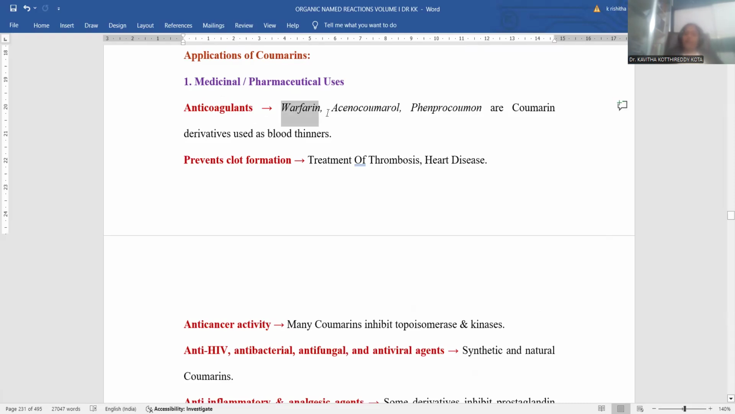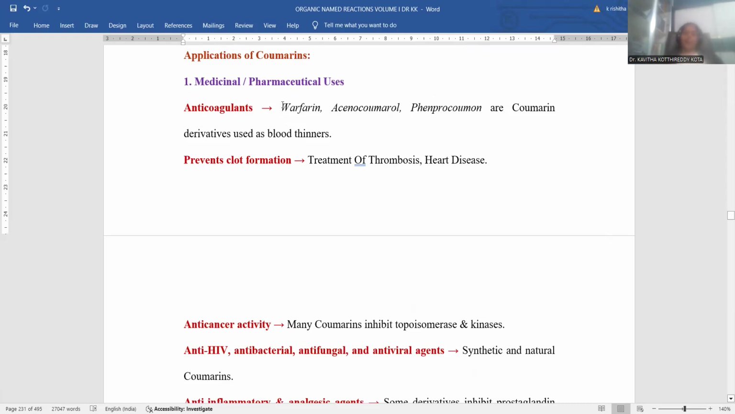So here warfarin is the example. Warfarin is made up of what? Coumarin nucleus only, coumarin skeleton only. And another is acenocoumarol. Acenocoumarol also has that anticoagulating property. Coagulation is nothing but clotting of blood. If you administer this medicine, what happens? Whatever clots of blood are present, those are totally dissolved and the blood clots will be totally vanished.